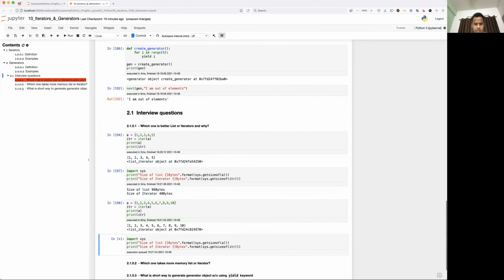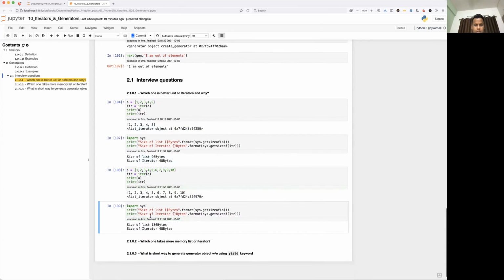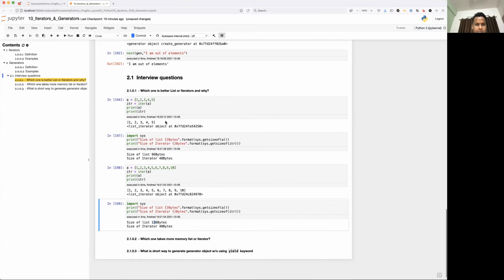See here, no matter how many elements you have in the iterator object, it is just going to occupy only 48 bytes. And as list elements are growing, the size of the memory is going to grow. So that's why, of course, iterator is better, and the only drawback will be that it is lazy evaluation.